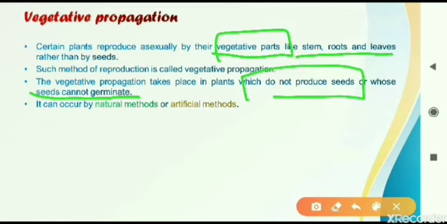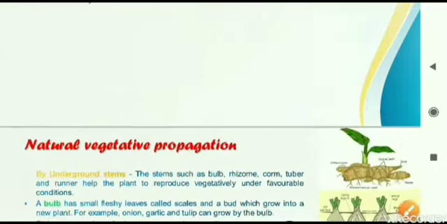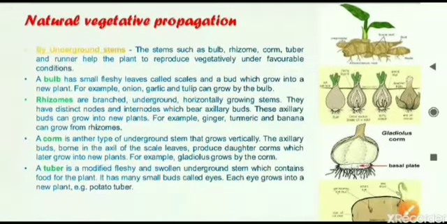This vegetative propagation is of different types. First type is natural vegetative propagation, that is naturally done, and second one is done by human beings, that is artificial vegetative propagation. We will see both of them one by one in detail. First, we will see the natural vegetative propagation, naturally happening, in the different parts. First we will see how it is happening in the stem.